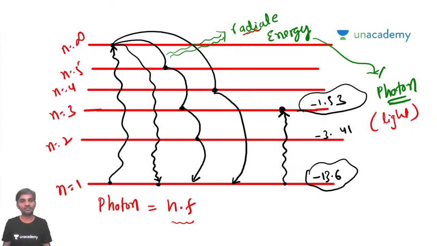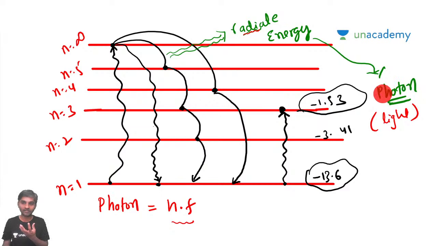After that, we have seen what you mean by a photon. We just concluded that an electron which has absorbed energy and moved to the higher energy levels may come back directly to the lower energy levels, or may not come back, or it can do multiple jumps and come to the original position. While it is coming back to the original position, it has to radiate some energy, and this radiation energy will be in the form of light, and we call it a photon.